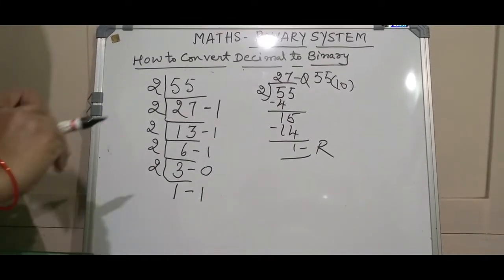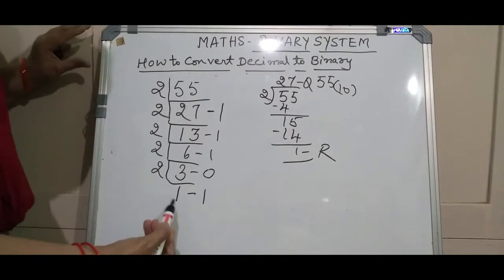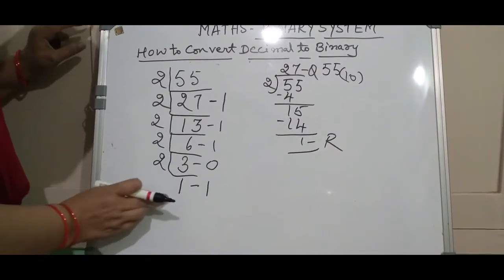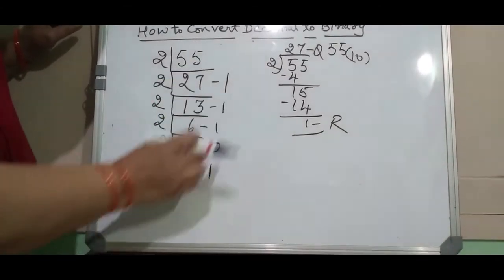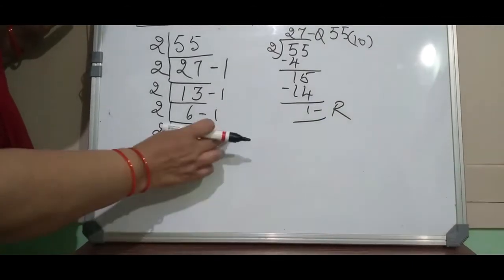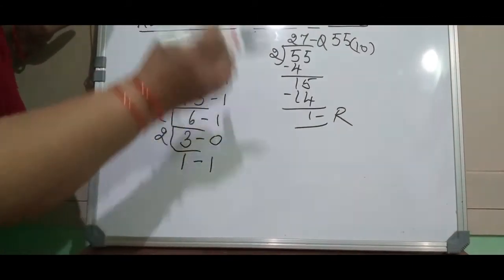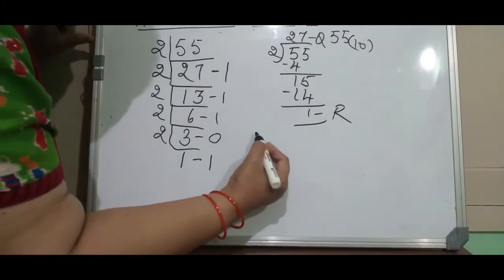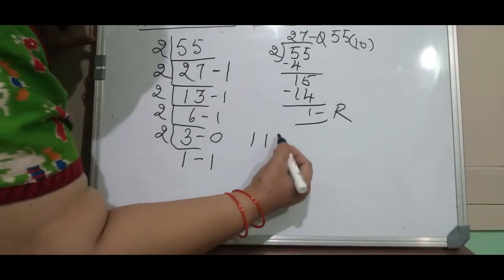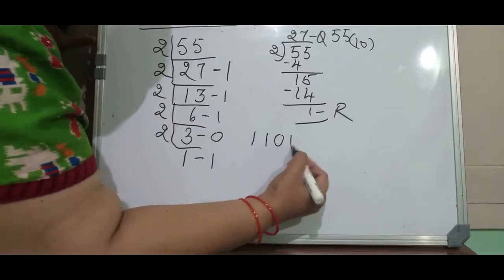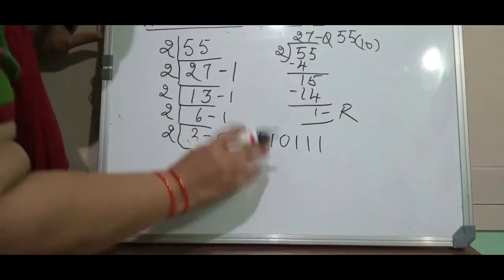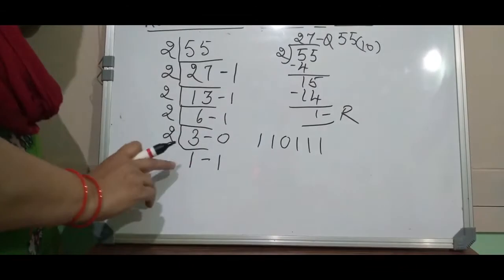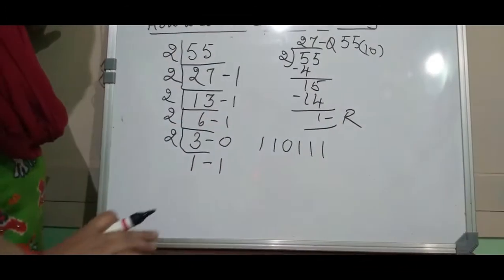And to write the answer, let me consider like this. See, you have to count the numbers like this: 1, 1, 0, 1, 1, 1. Like this only you have to go on counting. Here, the one special thing is you have to read the digits separately.